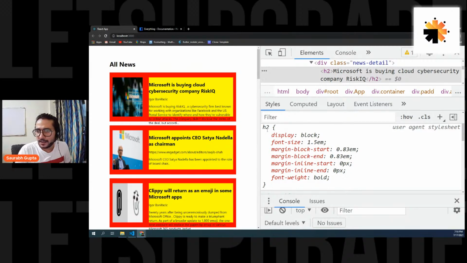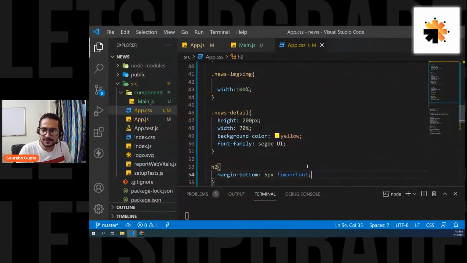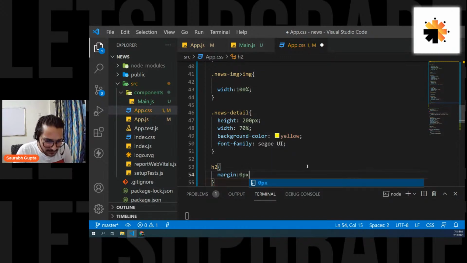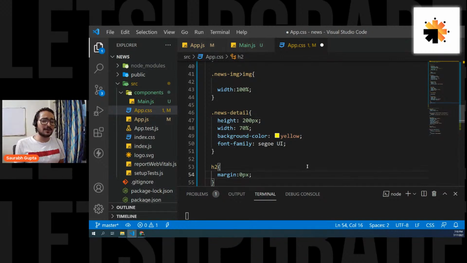Okay, let's do this first. Let's simply say margin 0 pixel. Why is the second author a link? Because I think that's what they are providing. So if that's what they are providing, we are not causing that. Don't worry, Mr. Nobody. That's what they are providing, because it might be that particular site is providing that particular news, and that particular site is not displaying the author. They have just given, okay, fine, this is the news from our company. There is no author, so maybe that's why they are using a link.